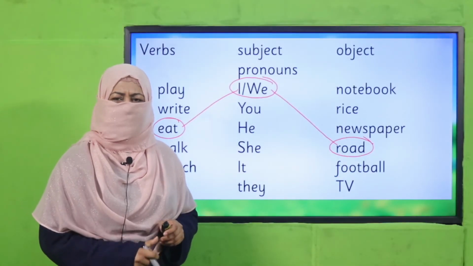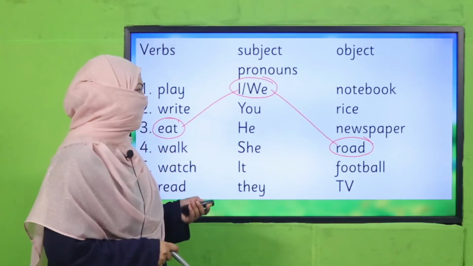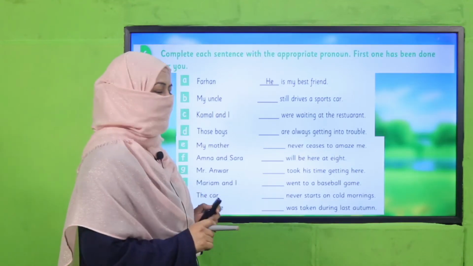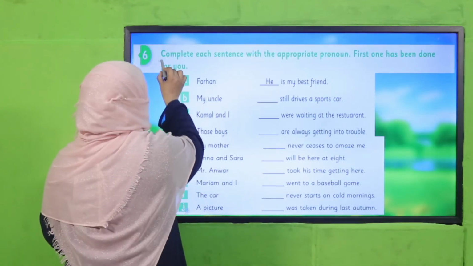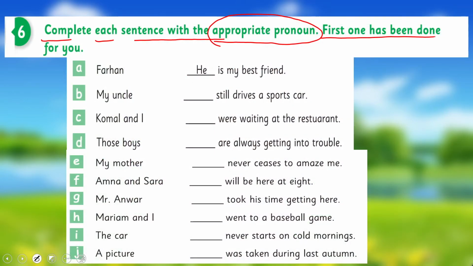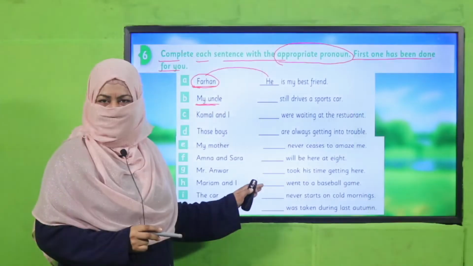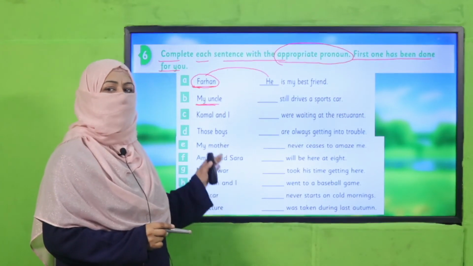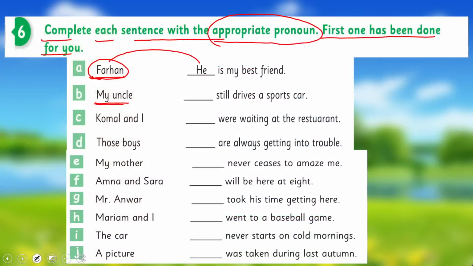Yes, my dear children, are you done with it? Good job. I hope you enjoyed it. Okay, so now settle down on your seats because we are going to practice from the book. Complete each sentence with appropriate pronoun. First one has been done for you. Look at this. It's Farhan. And how can we replace this noun? By using pronoun he. He is my best friend. Likewise, you'll keep reading the nouns and keep using pronouns and completing the sentences, right? So pause the video, complete this exercise in your book, and then come back.